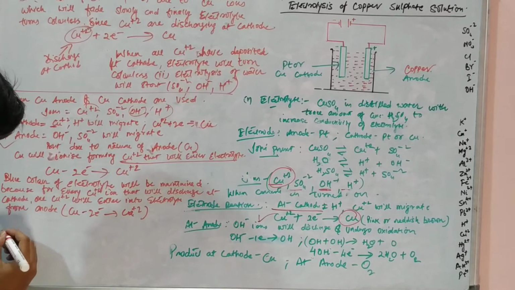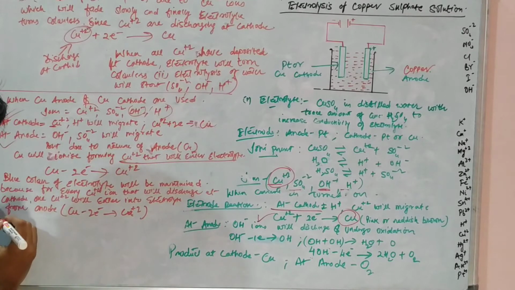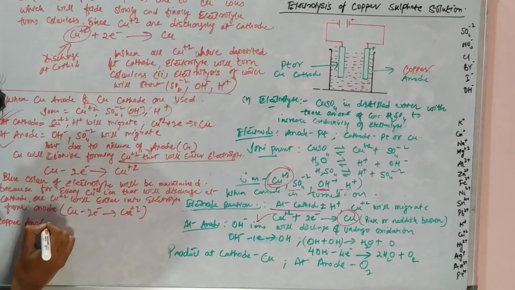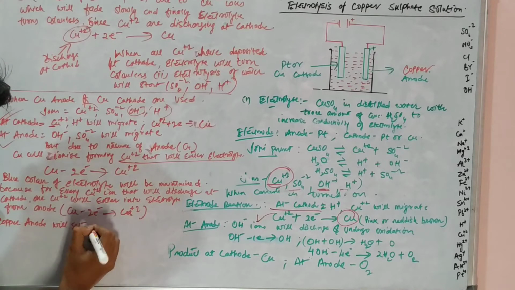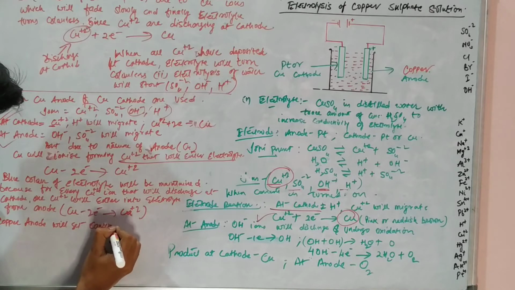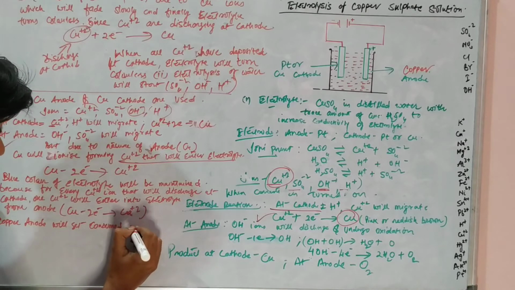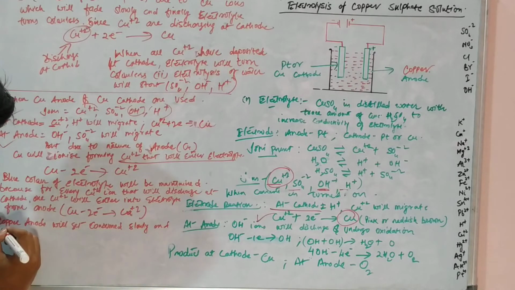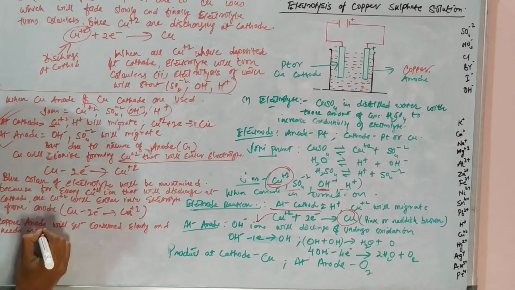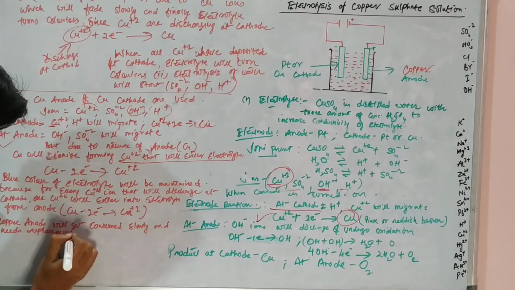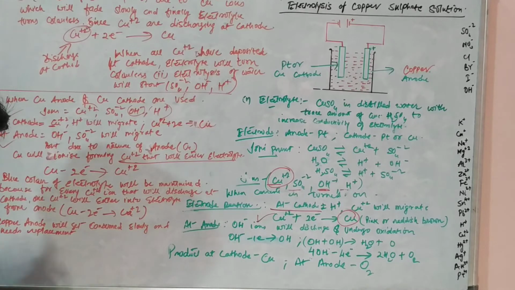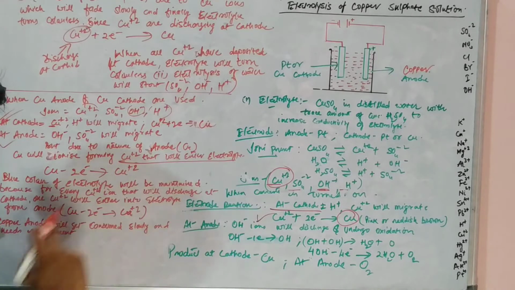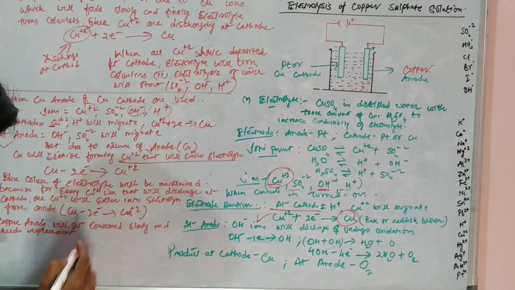So in this reaction, I'll just note it here, that the copper anode will get consumed slowly and needs replacement. What is the reason for this, that it's getting consumed? The copper anode will get consumed in this case, slowly, and needs replacement